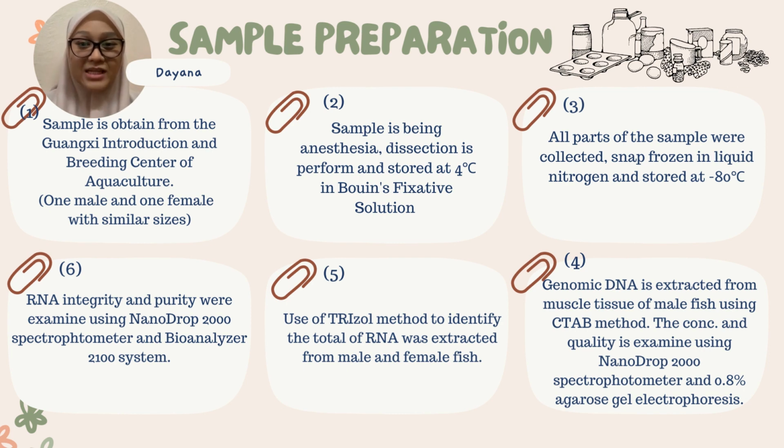Then, genomic DNA is extracted from muscle tissue of male fish using the CTAB method. The concentration and quality are examined using a NanoDrop 2000 spectrophotometer and 0.8% agarose gel electrophoresis. The CTAB method is a commonly used method to extract DNA from tissue using the ionic detergent cetyl trimethyl ammonium bromide.